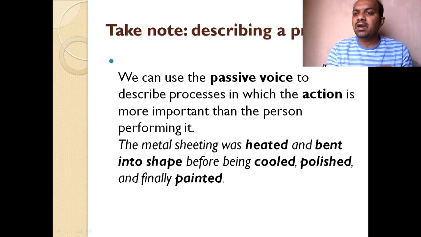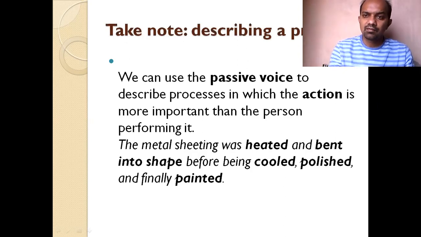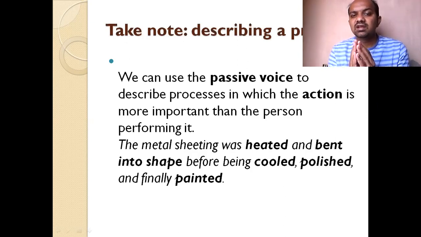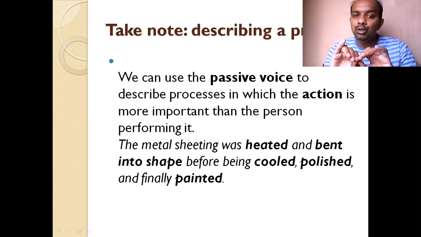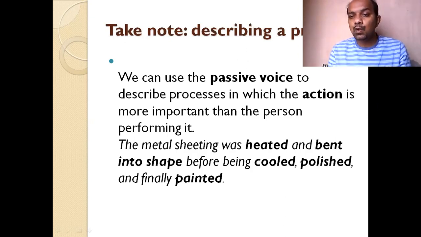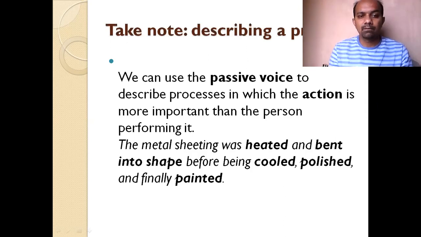When we describe a process, passive voice is important, not the person. For example, the metal sheet was heated and bent into shape before being cooled, polished, and finally painted.